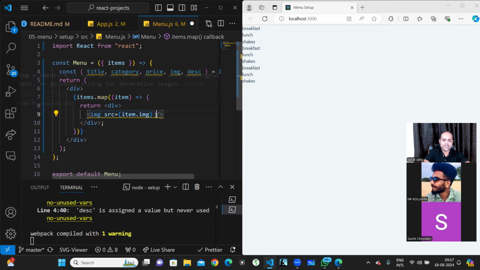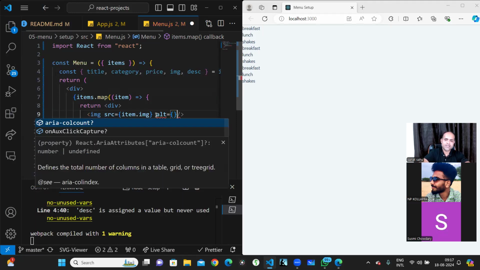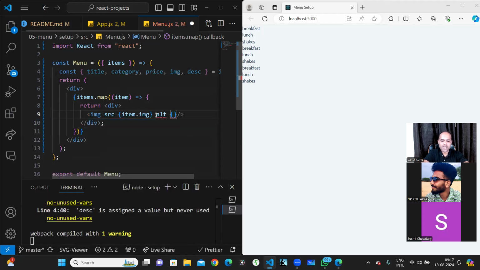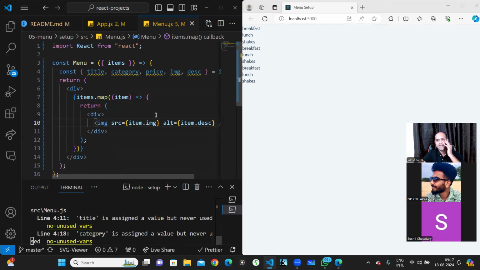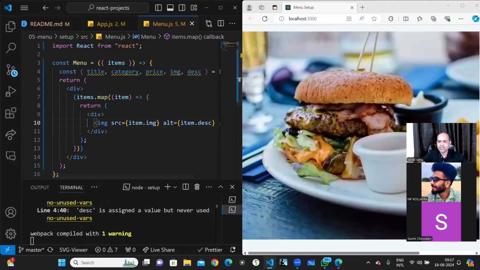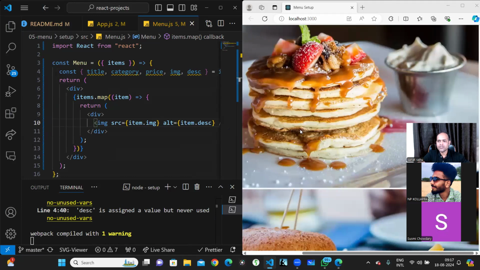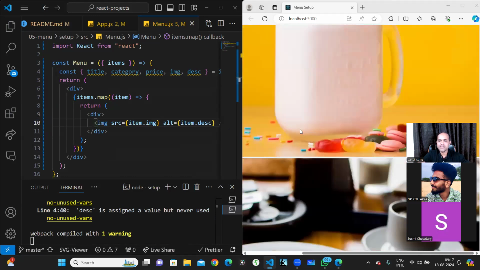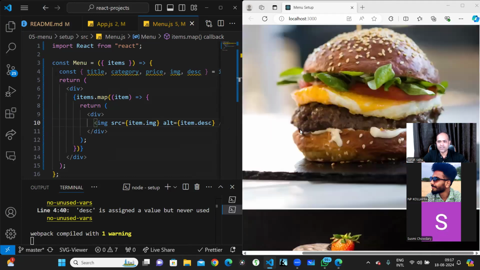Okay, alt property is what we're expecting. So alt will be the description. Okay. So I just do item dot description. Okay. Now when I save over here, I'm expecting to see the images. Okay. So now these images came, right? Now this will arrange it nicely. All the images that were available, all the 9 images, everything is there.